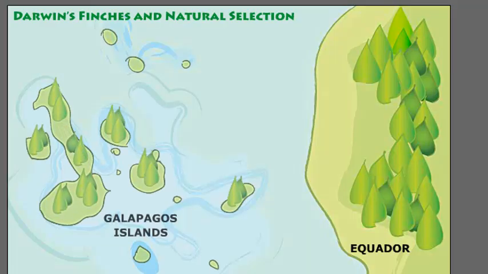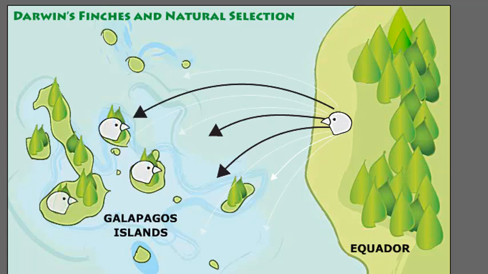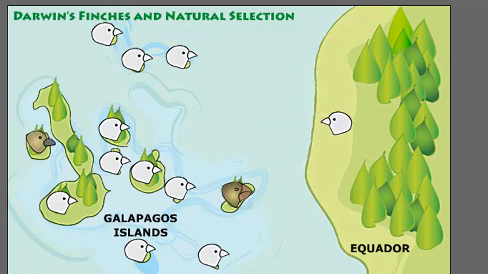Let's take a moment to look at this. Of course, the Galapagos Islands are located west of the South American mainland. The islands were formed by volcanoes and are geologically much younger than the mainland. There's lots of life in Ecuador, such as the finch. And over time, the finch migrated to the different islands that were formed by the volcanoes. They populated the islands. And as they settled on the different islands, they discovered how different each island was. Finches adapted slowly to their new environment, like the kind of food that was available.